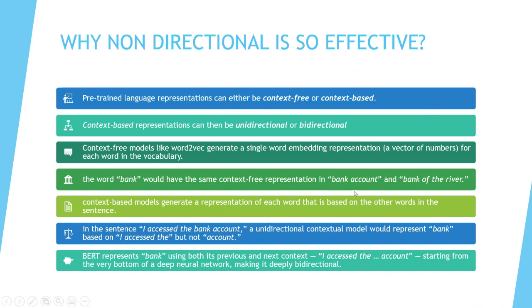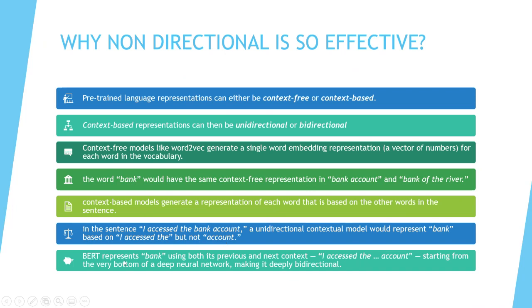So bank account and bank of the river: word2vec would have the same context-free representation. Now, a context-based model generates a representation of each word that is based on other words in the sentence. So when I say "I accessed the bank account," the unidirectional contextual model would represent bank based on "I accessed the." When I have to predict, for example, "I accessed the dash account," it will predict the word bank based on the precursor, "I accessed the," but not the word account.